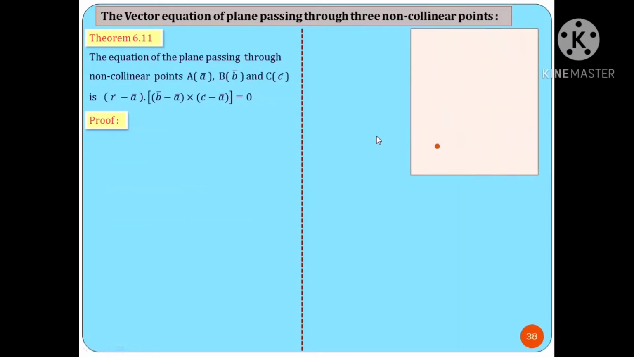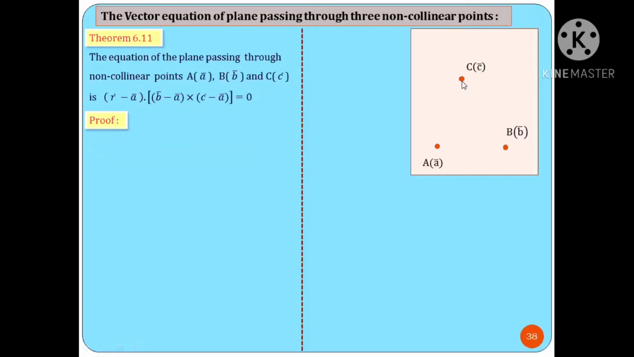Three-dimensional geometry. 3 points in the plane. First point, you can see here, A of A bar. Second point, B of B bar. Third point, C of C bar. These are the 3 points in the plane, and these points are non-collinear. Simply, they do not lie on the same line.